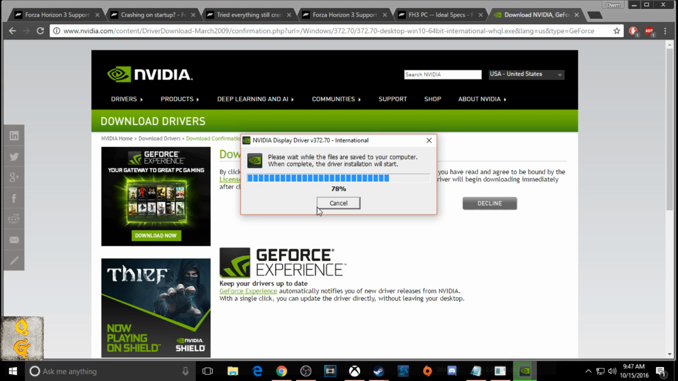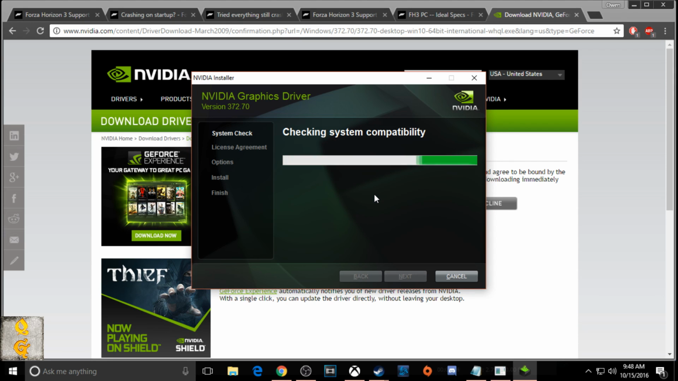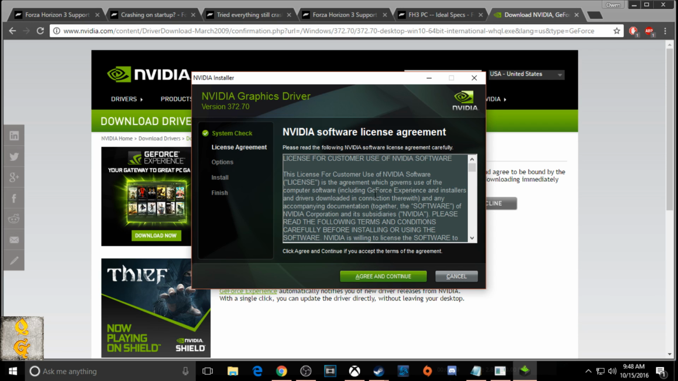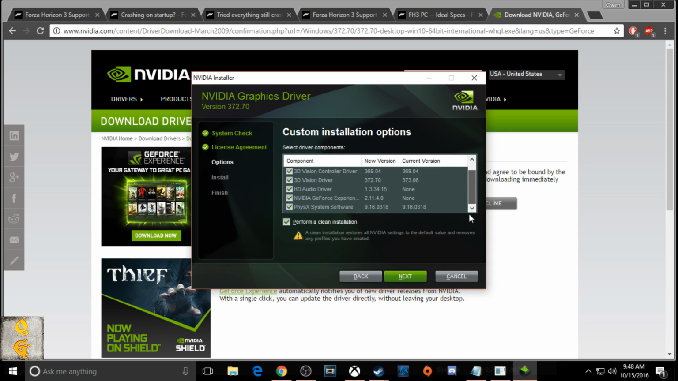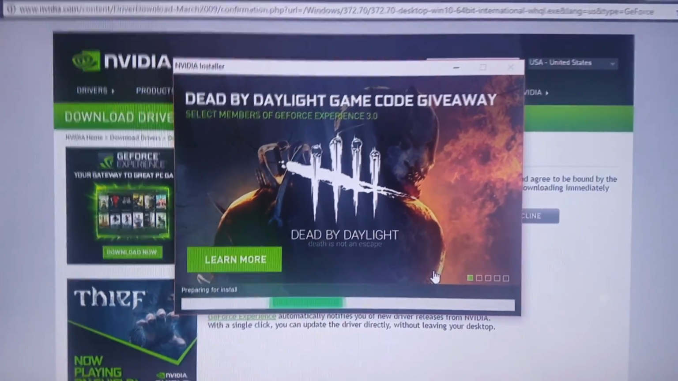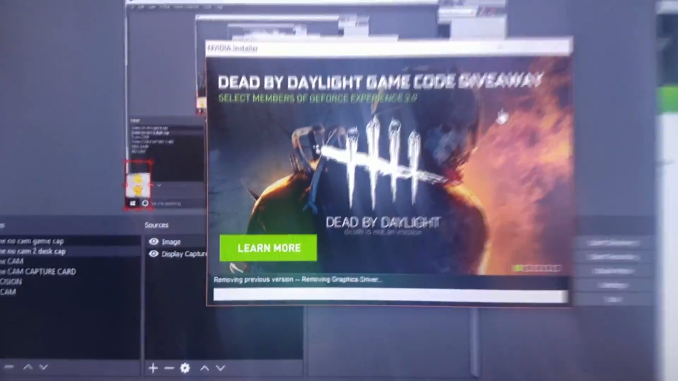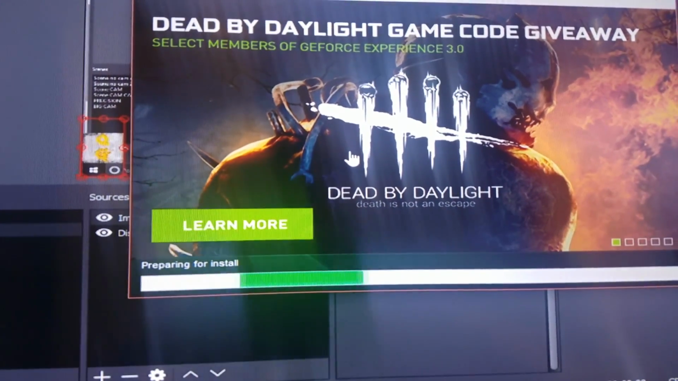So now that it's installing, you're going to wait for the menu to pop up that checks your system compatibility, and once that has finished, you're going to be able to tell it to do a clean install. So agree and continue, do an advanced, and then you're not going to do express, you're doing custom, and click on clean install. Okay you guys, while this is happening, I just want to remind you that once this is finished, you need to close all apps and restart your computer.